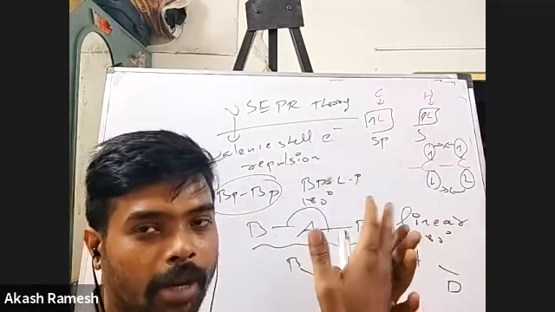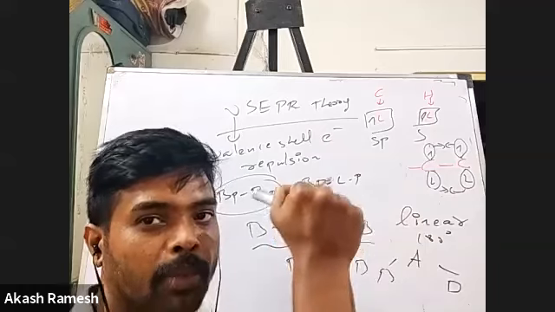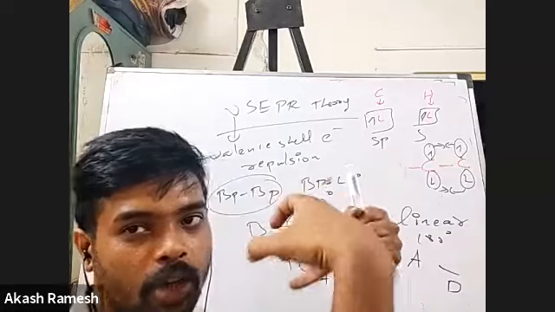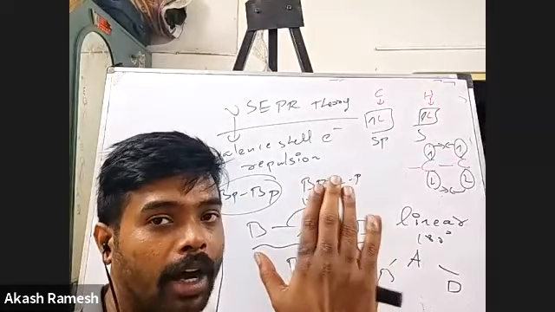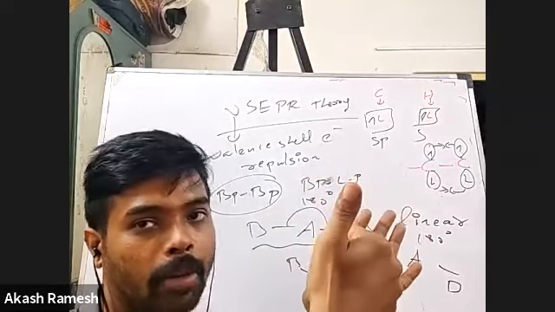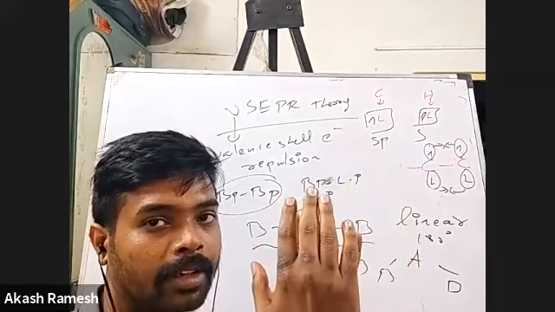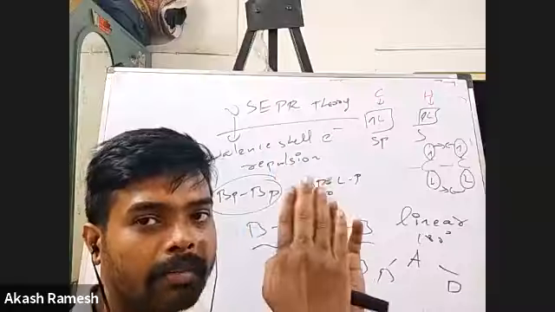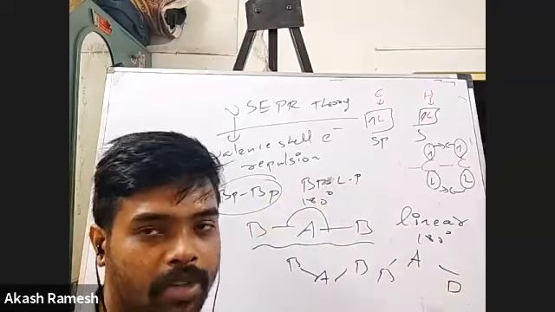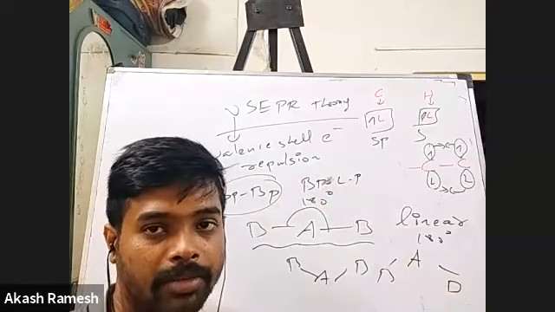Are you able to understand? So basically, how close the sodium atoms can come together. That distance between the nuclei is the minimum distance. If they come any closer, repulsion will dominate. So the minimum distance which can be there between two sodium atoms or any two atoms is what is called your Van der Waals radius.